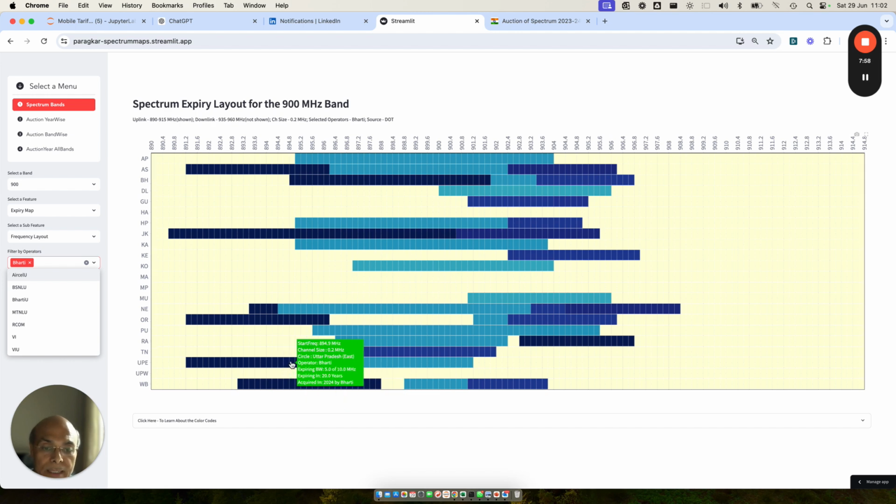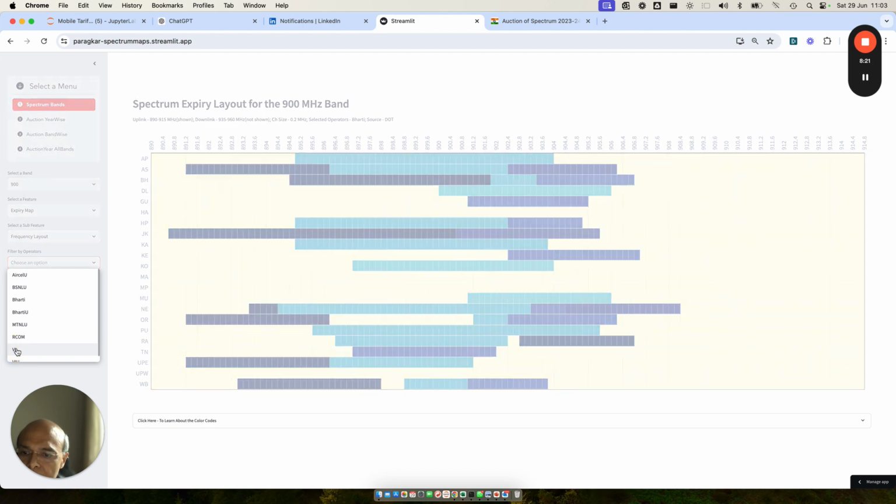UP East, Bharti is all set. West Bengal also, there's some work required as far as Bharti is concerned. So Bharti has 3 circles: Orissa, Rajasthan, which is going to be pretty simple, and then West Bengal. Bharti has to do certain realignment in order to create a larger block. So that's Bharti. Now let me go to VI, because VI will be more interesting.